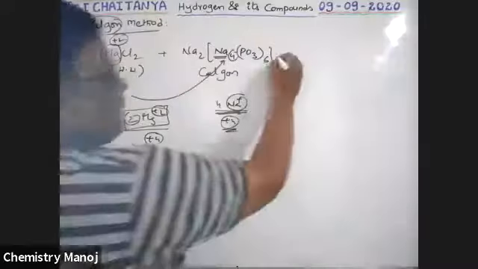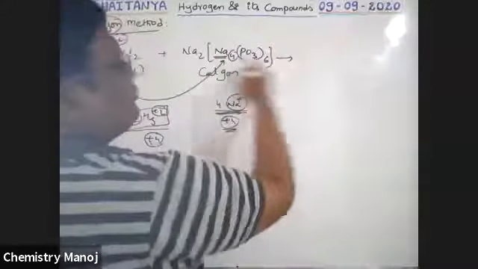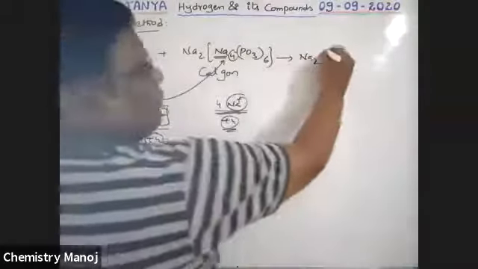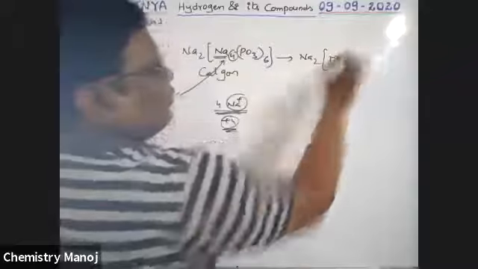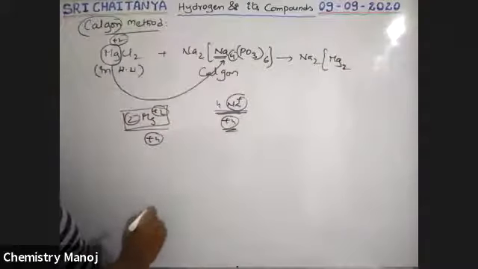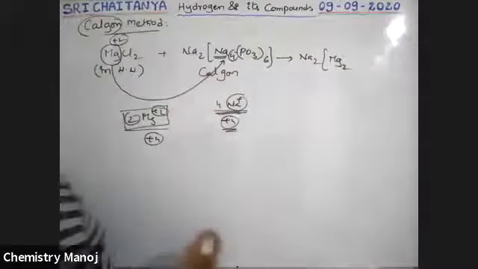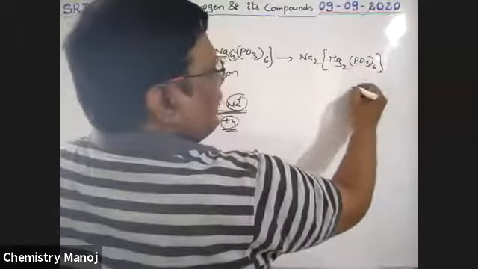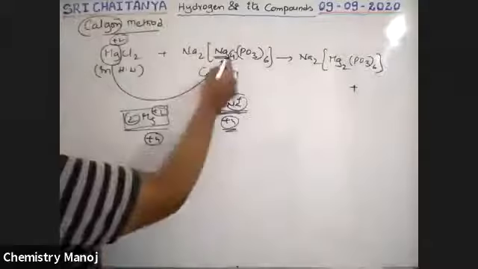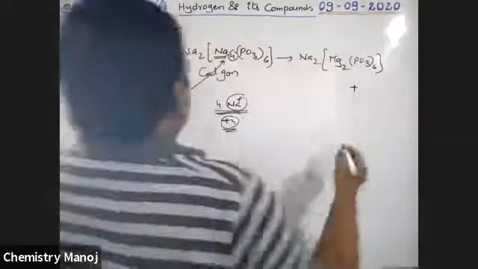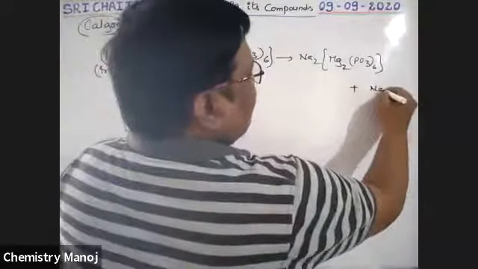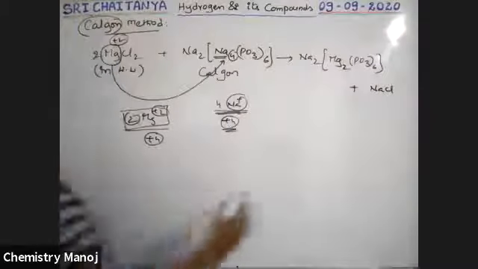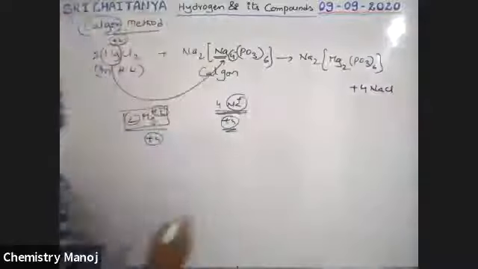Now Calgon becomes Na2 outside as it is, and Mg2 inside: 4 sodiums are replaced with 2 magnesium, giving Na2[Mg2(PO3)6]. This sodium enters into the water and converts into NaCl. So 2 times, automatically 4 NaCl is coming out.